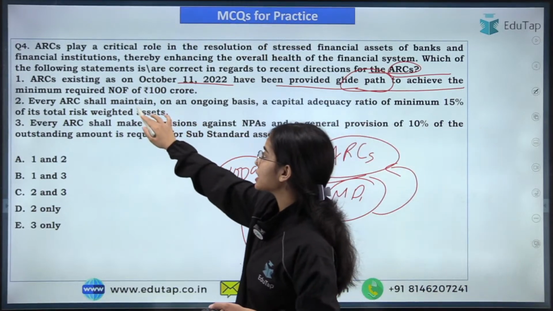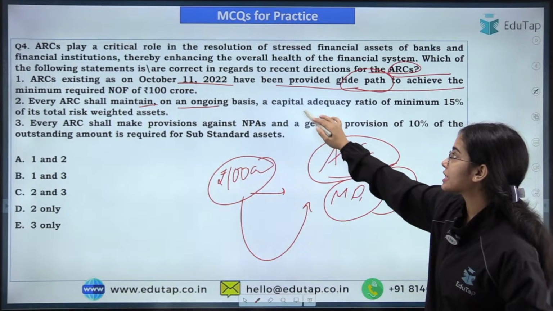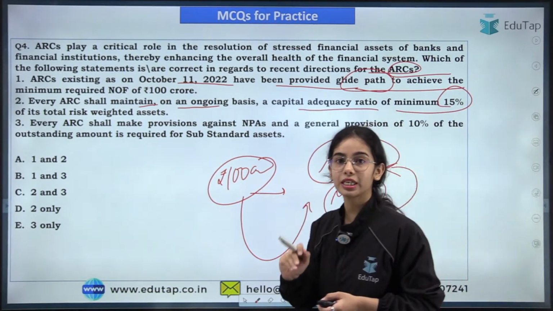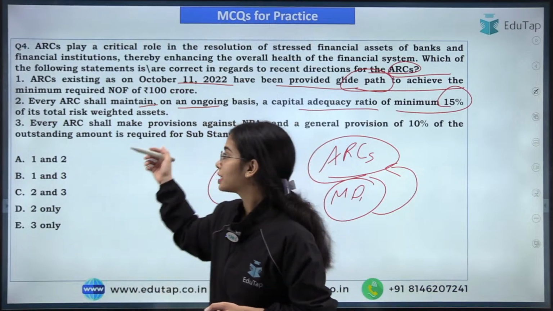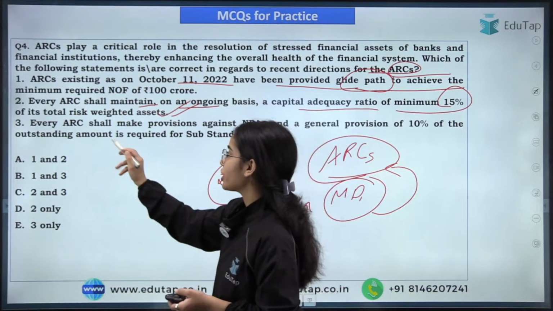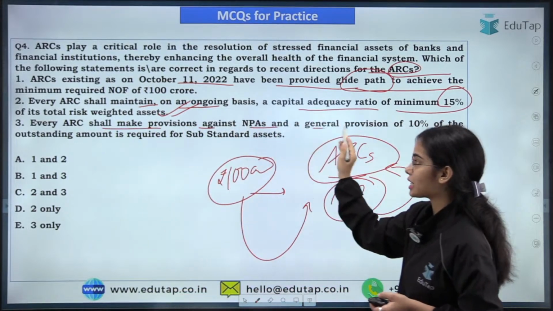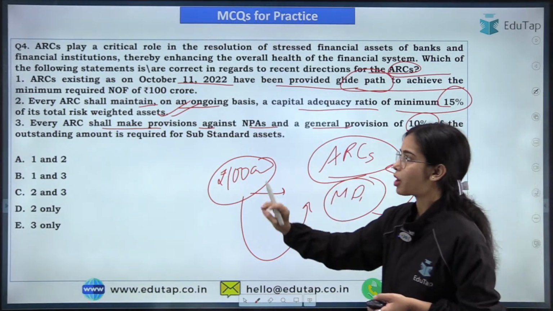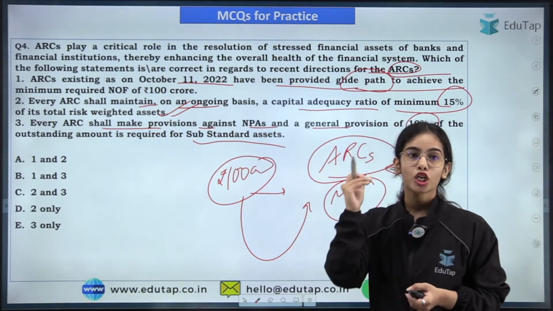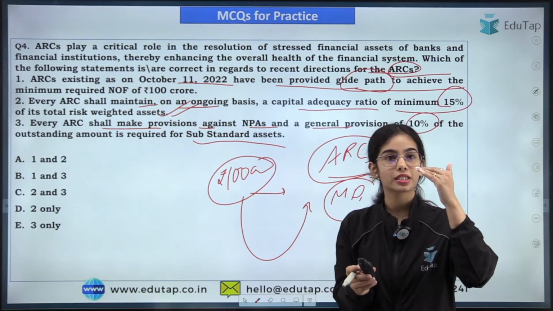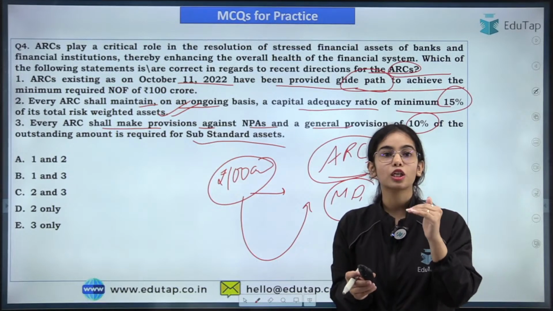Now, every ARC shall maintain on an ongoing basis a CAR of minimum 15% of their total risk weighted assets. That is also correct, yes, they have to maintain 15% of the risk weighted assets. Every ARC shall make provisions against NPAs, and a general provision of 10% of the outstanding amount is required for substandard assets. So there are different categories of assets. There are the substandard assets, then the doubtful assets, then the loss assets.